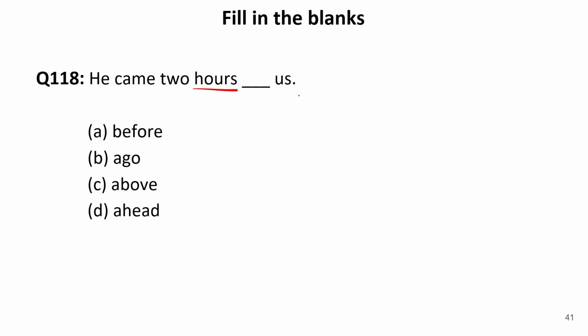He came 2 hours dash us. Obviously, he came 2 hours before us. We cannot say ago, because before can take an objective case. After ago, we do not use any noun or pronoun. For example, the movie started 2 hours ago. And above means something which is upside. And ahead, for example, you can mark the cost price.